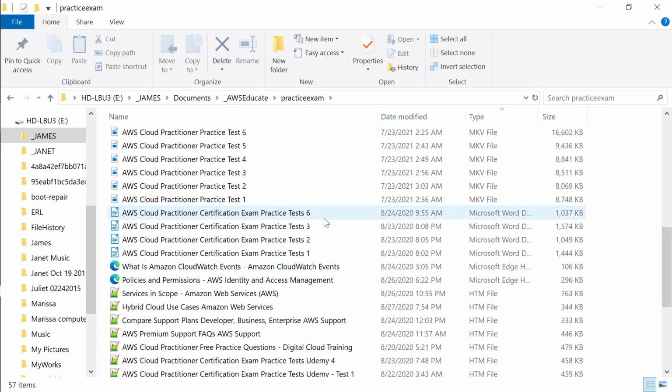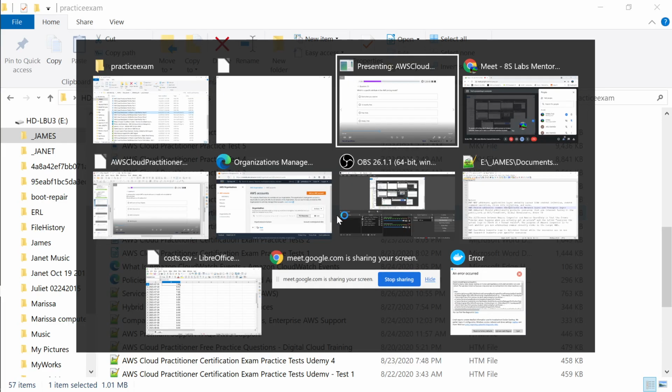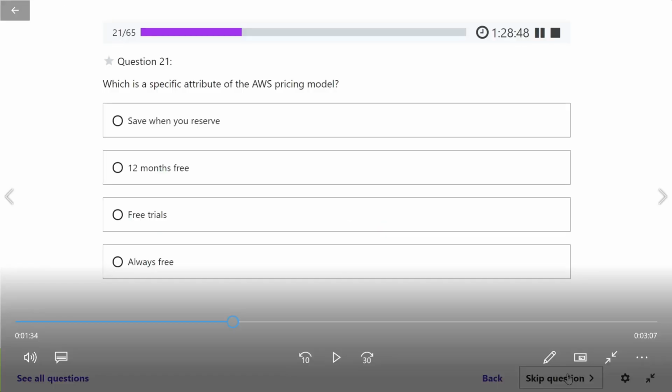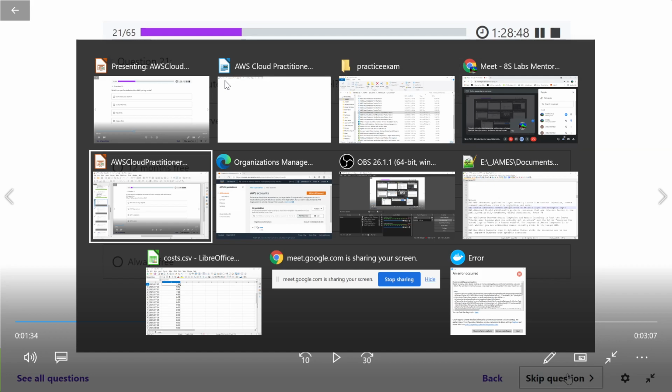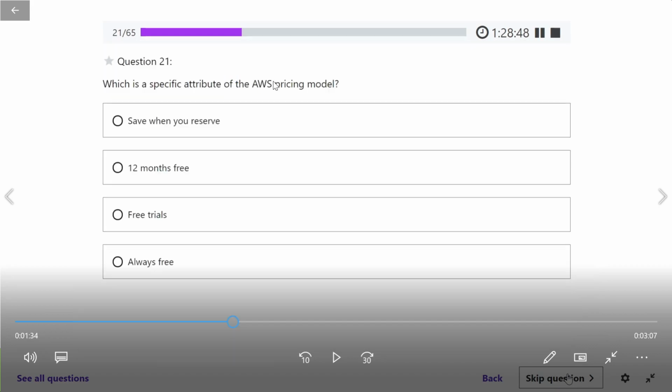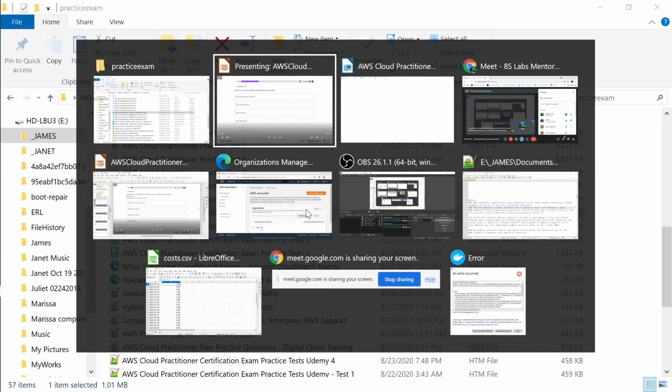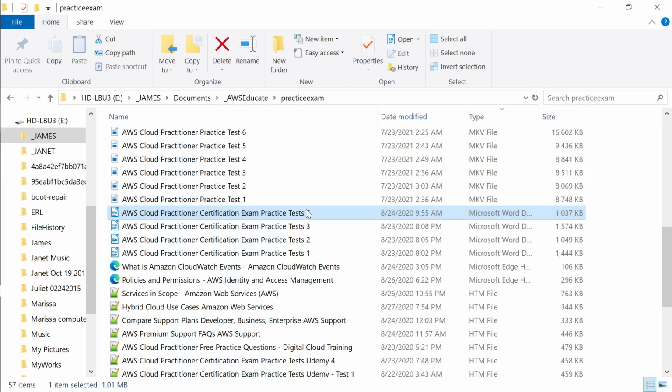Okay, so I think it is in question number 21. Why is it not opening?